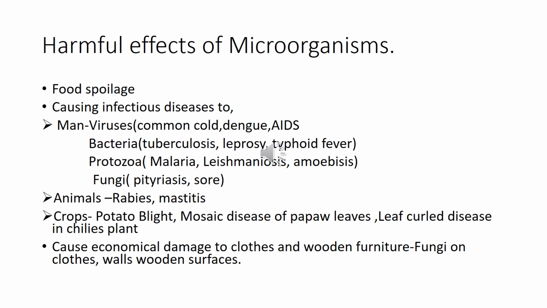For the crops, the potato blight, the mosaic disease of the purple leaves, and the leaf curl disease in the chili plant. So these are the harmful infectious diseases that occur in the crops. And it causes economical damage to clothes and wooden furniture, especially the fungi.